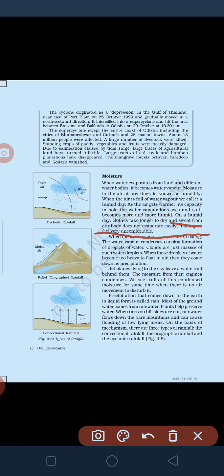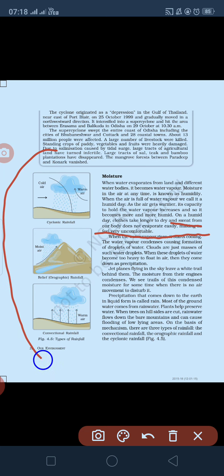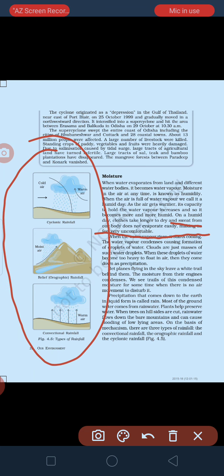Now we are talking about the water cycle. Okay, you must have seen in your book there are three figures drawn over here. Over here there are types of rainfall: conventional rainfall, relief rainfall and cyclonic rainfall. Basically, when we see rainfall, we see a water cycle. You must have studied it in your science also.